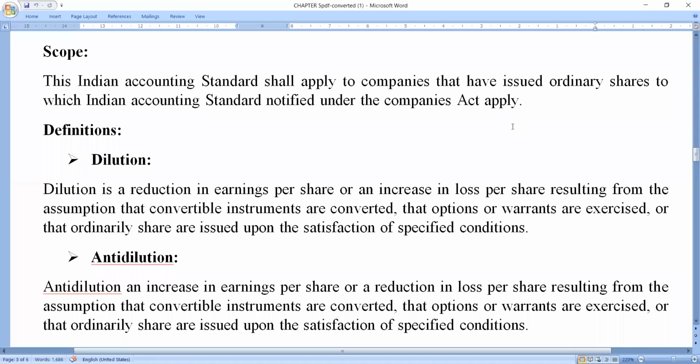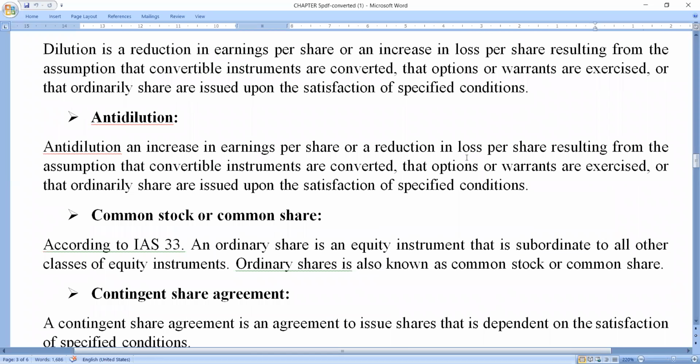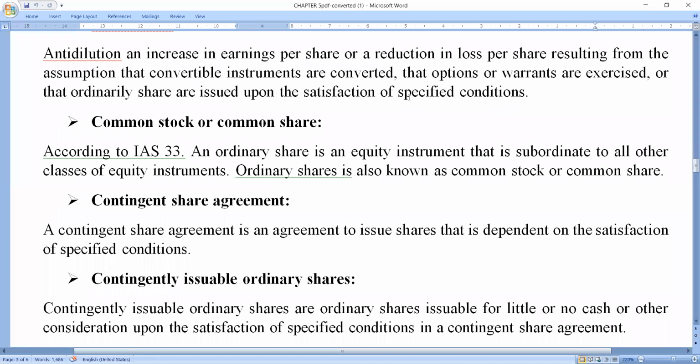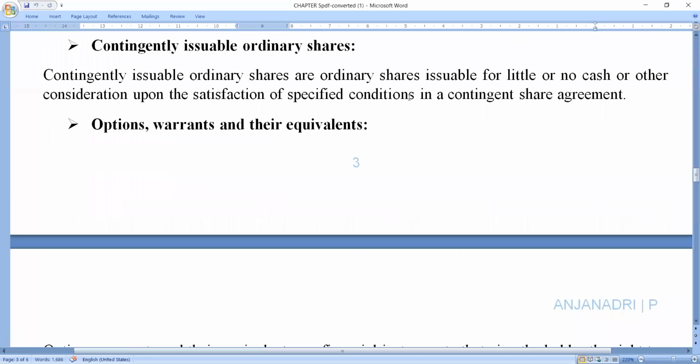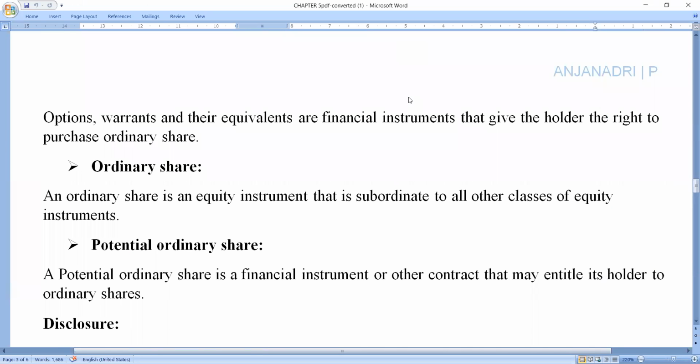In the definitions, the most important ones are dilution, anti-dilution, common stock or common share, contingent share agreement, contingently issuable ordinary shares, options, warrants and their equivalents, ordinary share, potential ordinary share.